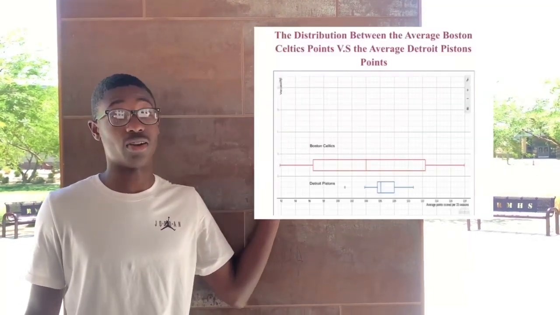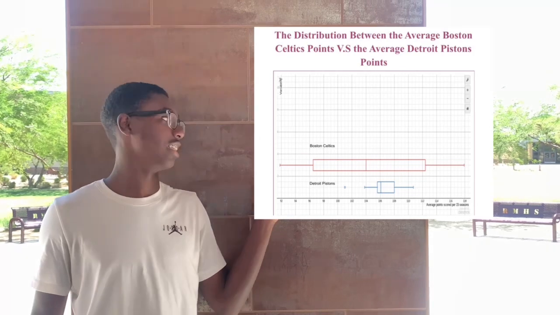Hello everyone, this is Jonathan Covington coming to you live from the Trench Dynasty. Here we're going to be comparing our very own Detroit Pistons and our Boston Celtics in a sports comparison. So let's pull up the graph. So we have our graphs right here. This is the Boston Celtics and this is the Detroit Pistons.